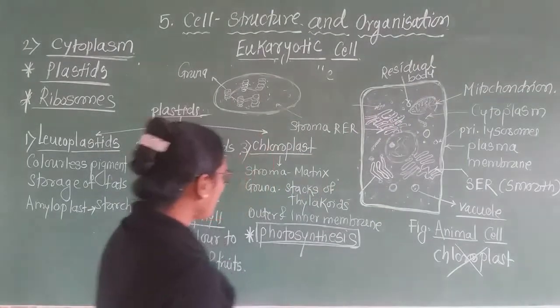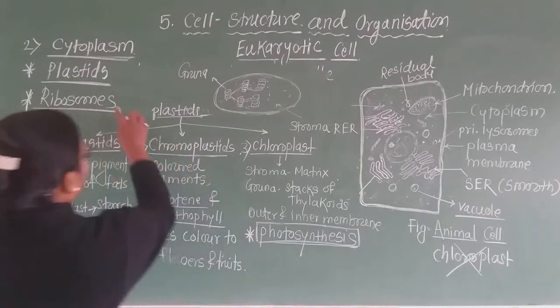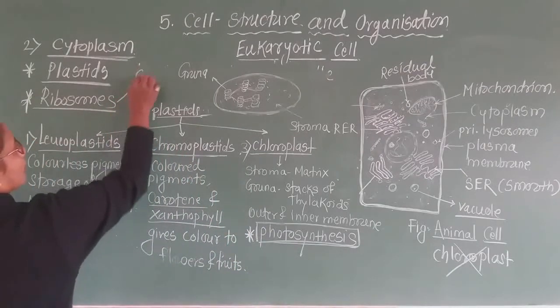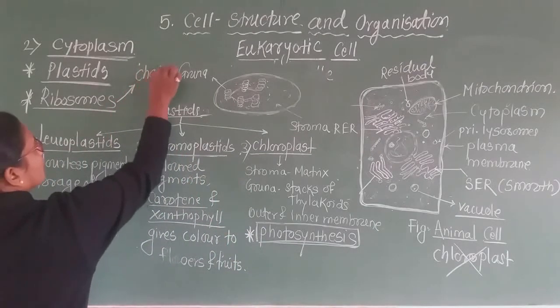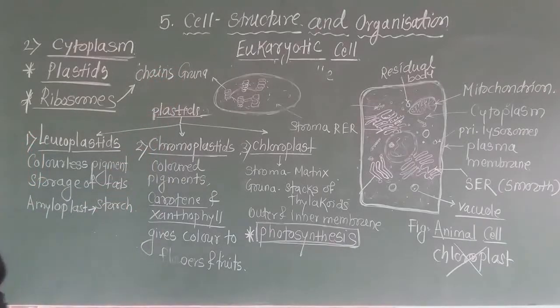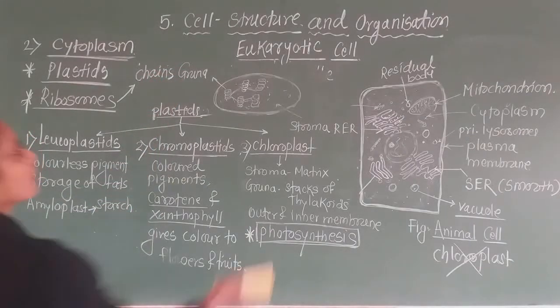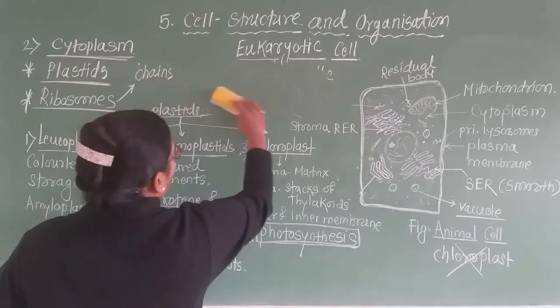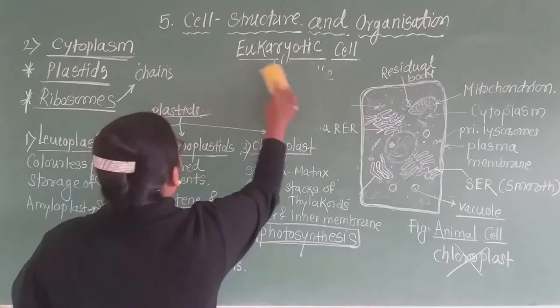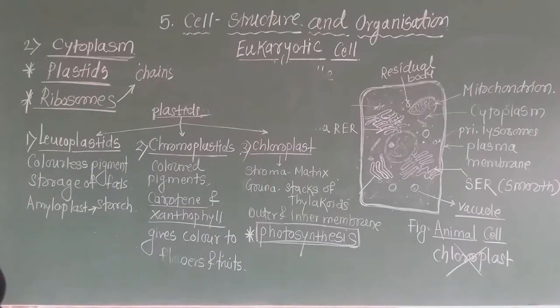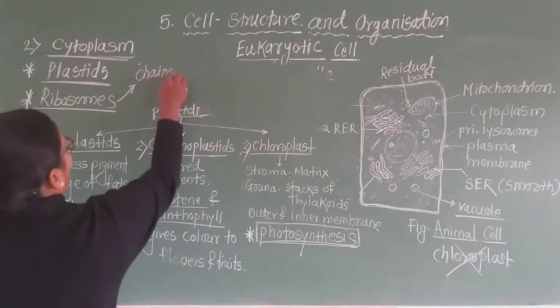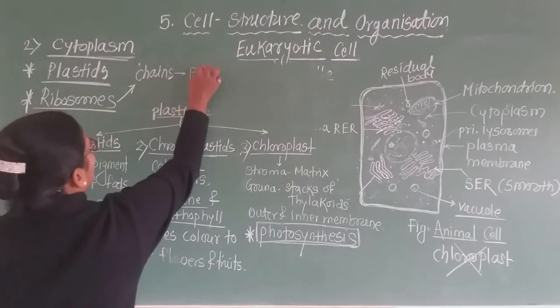If these ribosomes are present in chains, then they are called polyribosomes. What is a polyribosome? It means a number of ribosomes appearing in a chain.